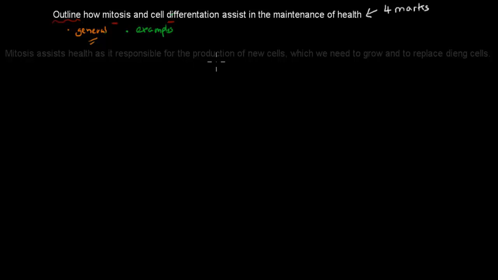But the idea is just that mitosis is there to make new cells, and those new cells will then help us to grow and replace dying cells. And that's a general introduction, that's worth 1 mark. Now we give the example.